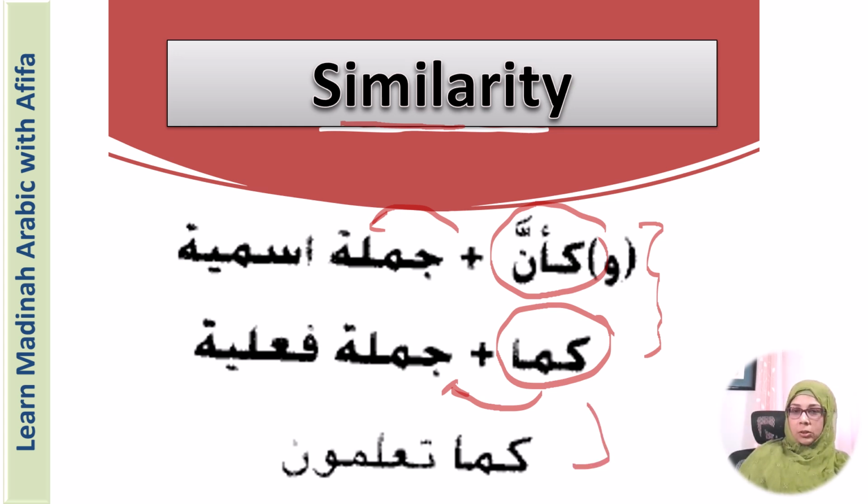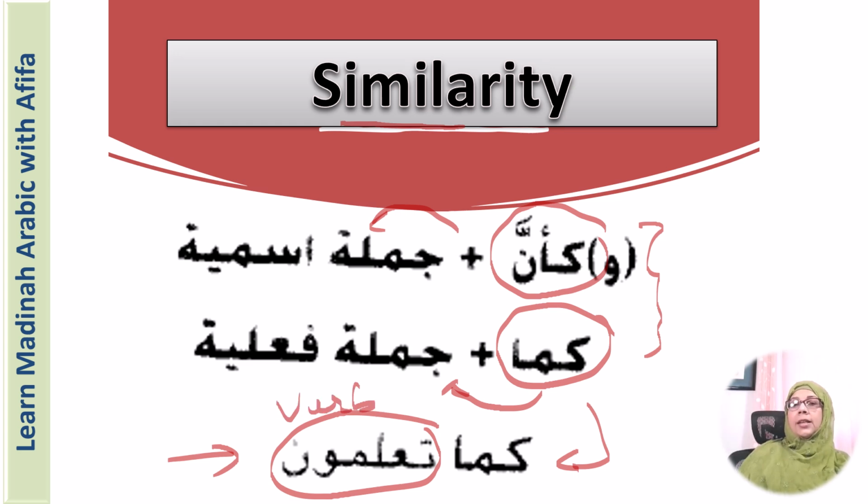For example, is shown here, kama ta'lamun. Okay, this is a jumla fi'liya right here. This is a verb. Okay, and it is used with kama, which is like.